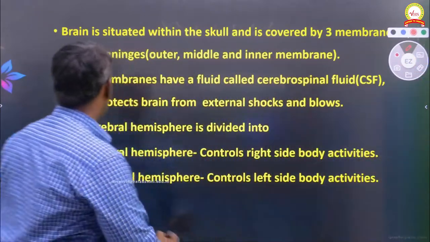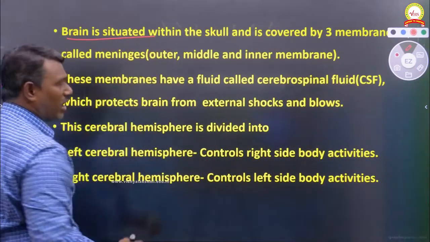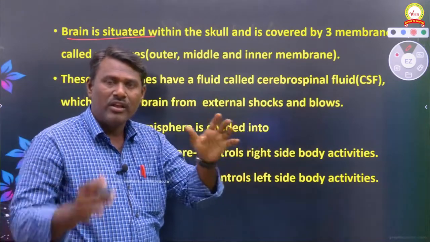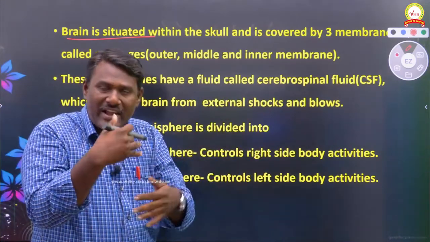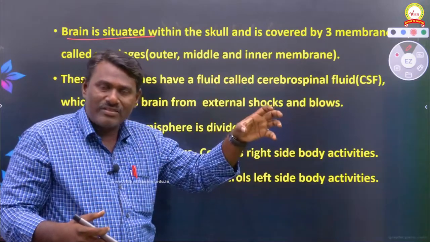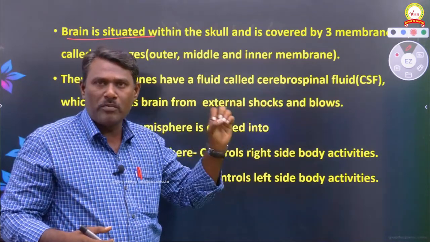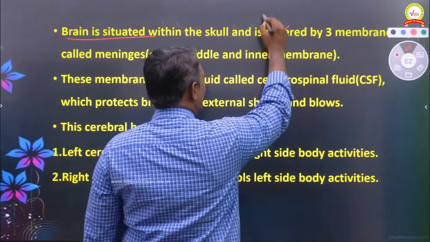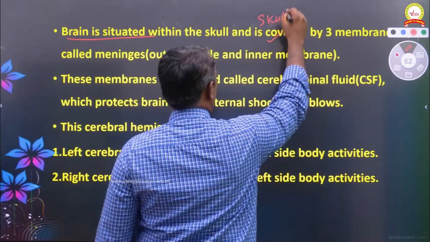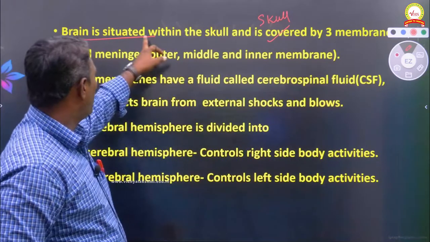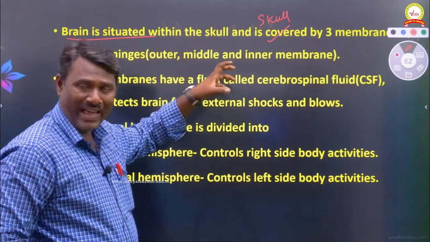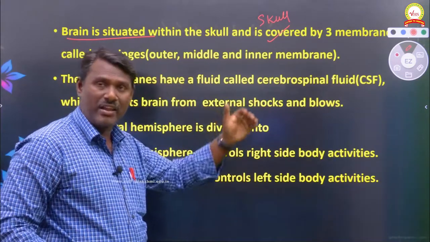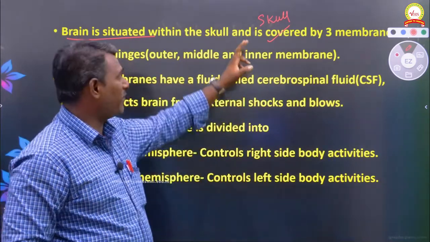Yes, structure of the brain. The brain is situated within the skull, as we have already discussed. First of all, the brain is being protected by the cranium, which is called the bony box. Both the brain as well as the cranium are being protected by the skull.